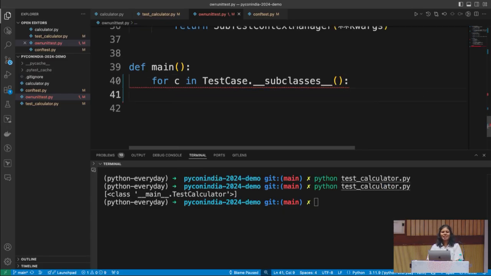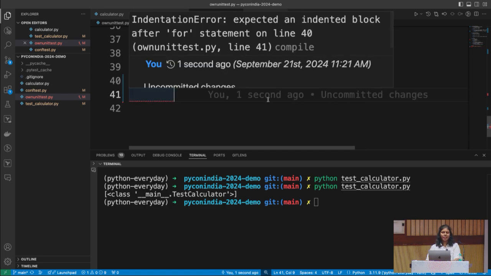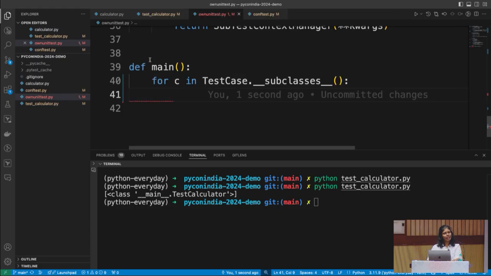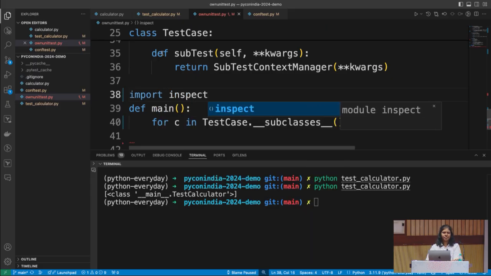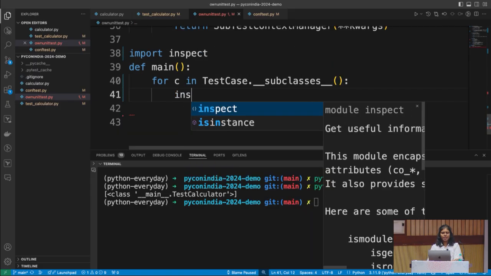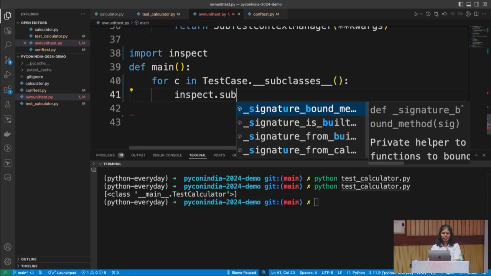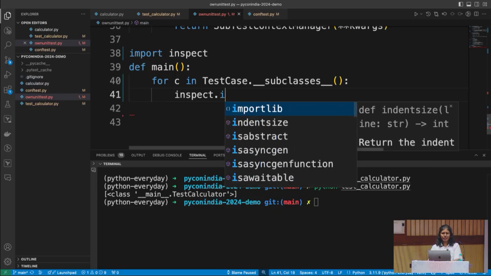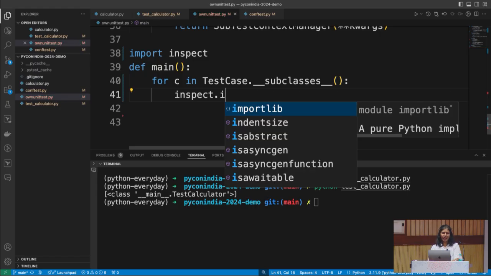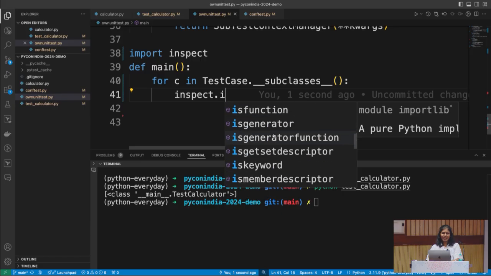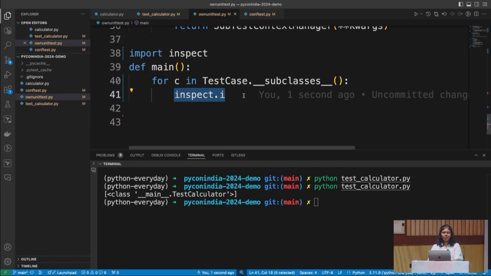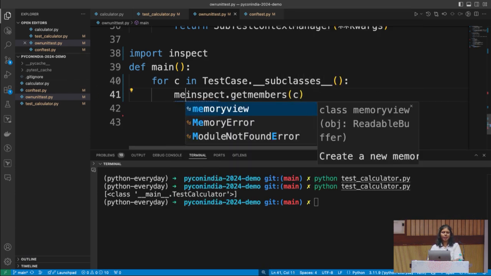Now what we are going to do is also find all the functions. To find the functions, there is this standard library called inspect. So inspect dot get members. I literally forgot that function. Yes, get members of C. Now you get all the members of C.